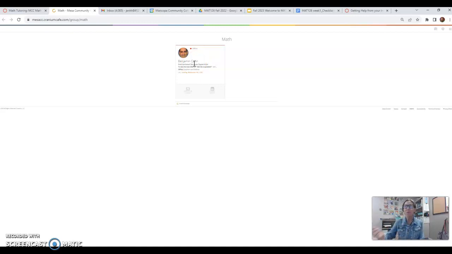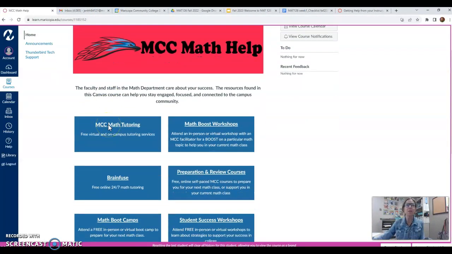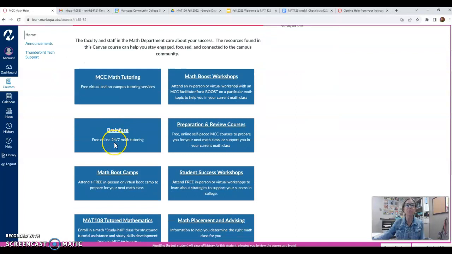They have online whiteboards where they can use their stylus or their Apple Pencil to walk you through the steps to solve a problem. You just tell them what problem you're working on and they can help you through it. It's really amazing to take down the barriers of having to physically be on campus to get help. You can do it virtually right now. We also have one other option for online tutoring, and this option is BrainFuse.